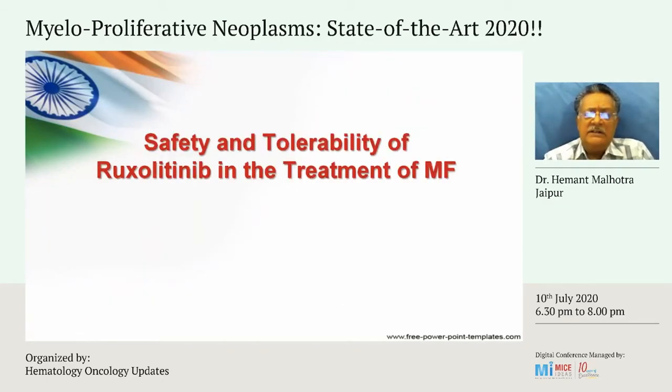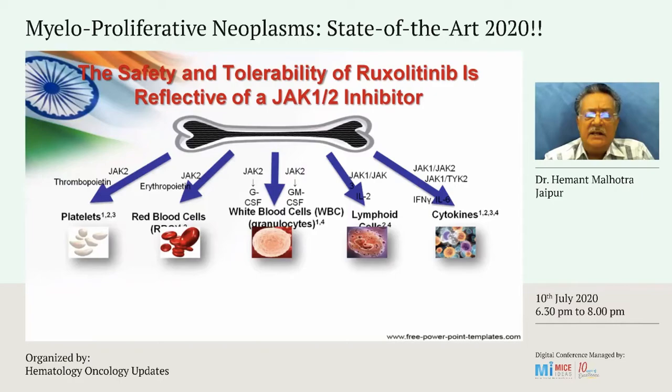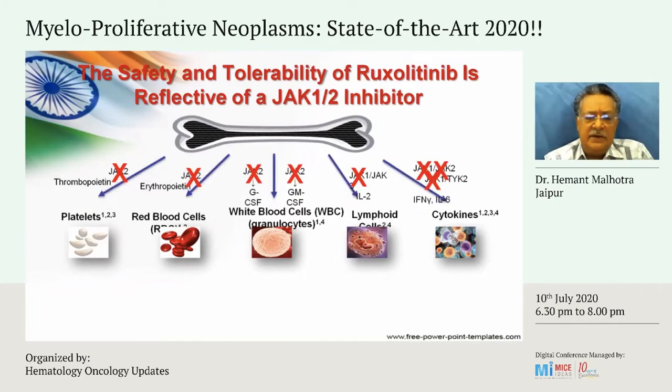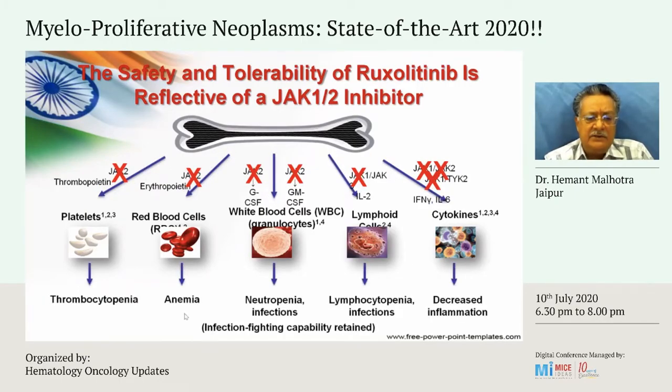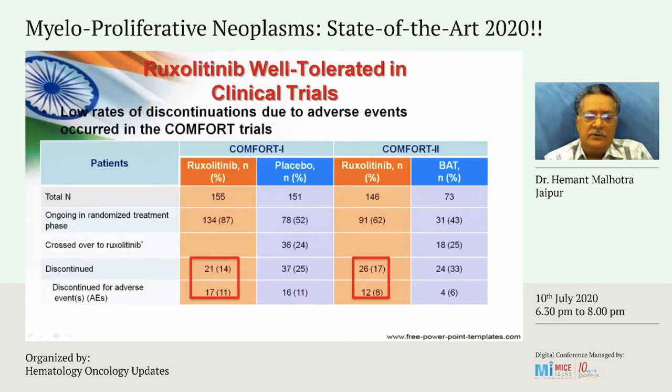What were the toxicity signals in these trials? As per the mechanism of action of the agent, through the JAK2 pathway, it impacts on the JAK1 pathway, it impacts on platelets, red cells, white cells, lymphoid cells, and cytokines. And as a result, when you block these JAK pathways, you have toxicities which are thrombocytopenia, anemia, neutropenia, lymphopenia, and decreased cytokine, which is a positive thing, which is one thing which we want in our patients with myelofibrosis.